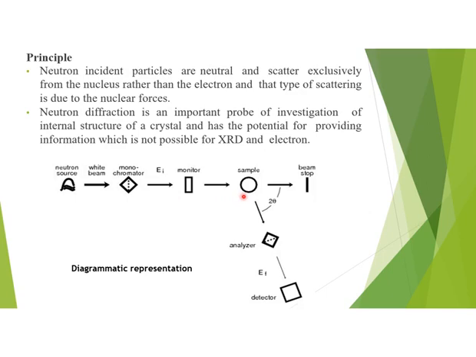There are two possibilities when the neutrons strike the sample. The first is that it will go straight and a beam stopper is used to stop it. And the other is that the neutron beam will be diffracted at an angle of 2 theta to an analyzer which guides it to the detector from where we get our final result.